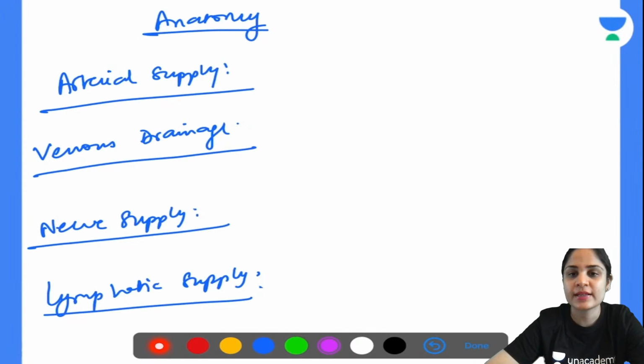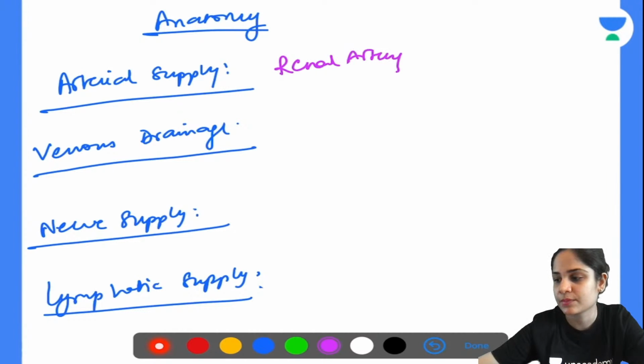Okay, so where is the arterial supply of the kidney coming from? Can anyone tell me? Very easy. Okay, so it comes from the renal artery, correct. And where does the renal artery arise from? Left and right renal artery, both of them arise from the aorta, correct?